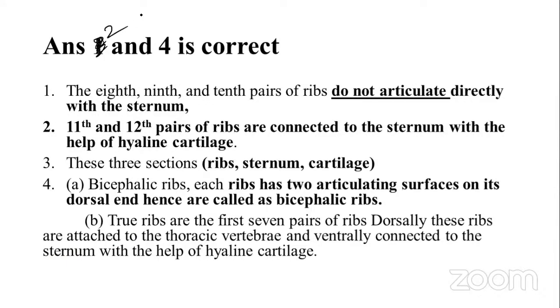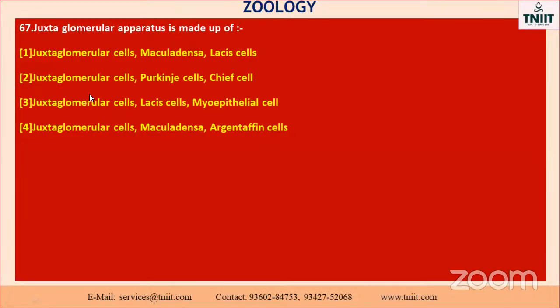Okay, 2 and 4 is the correct answer. See here, the juxtaglomerular apparatus is made up of... just to see it, all are having juxtaglomerular cells. So the first one we cannot find out. The last one, just to see it: the lacis cells, chief cells, and myoepithelial cell, and argentaffin. So here, juxtaglomerular cell, lacis cells, and also myoepithelial cell.